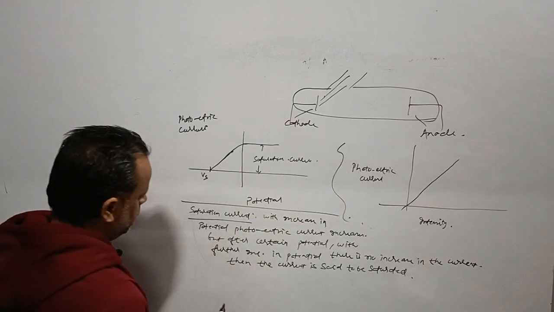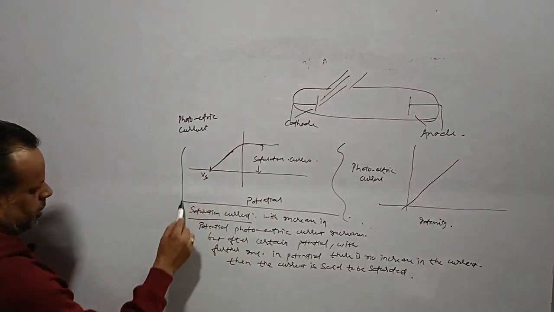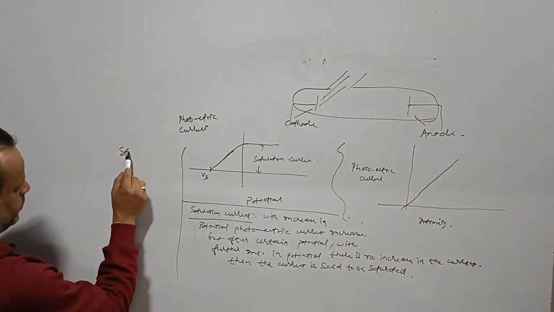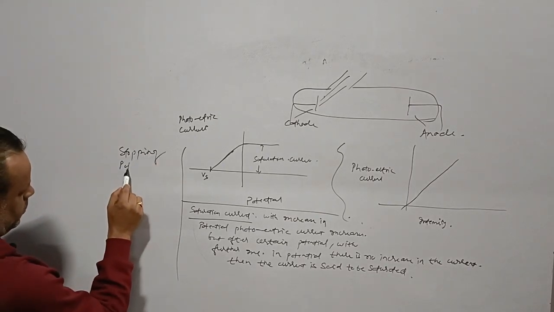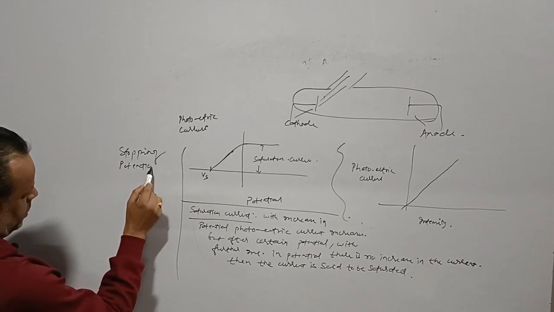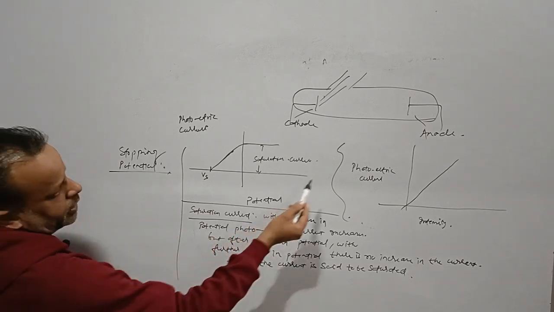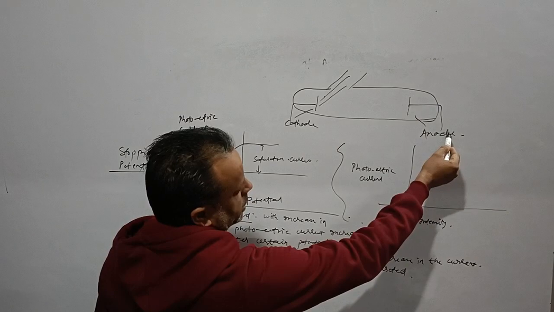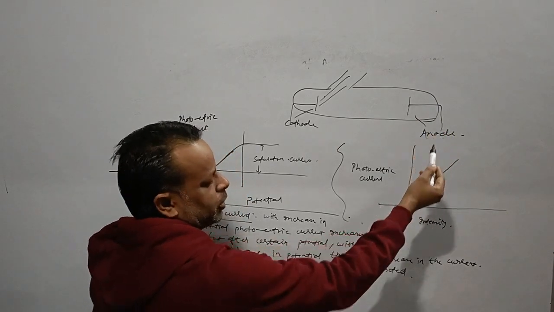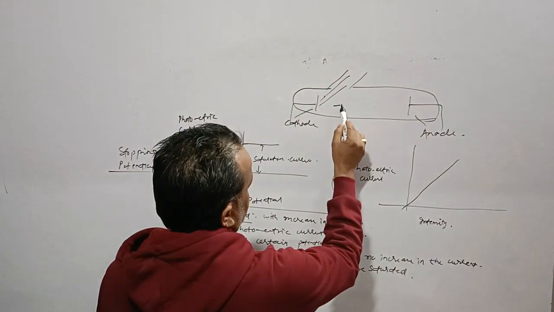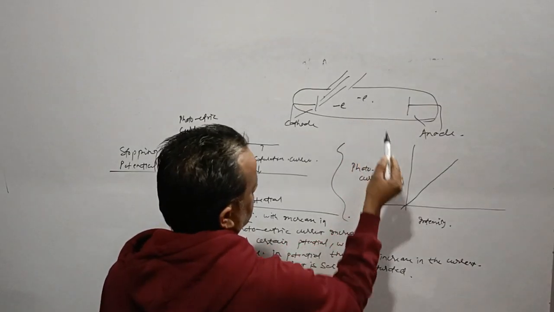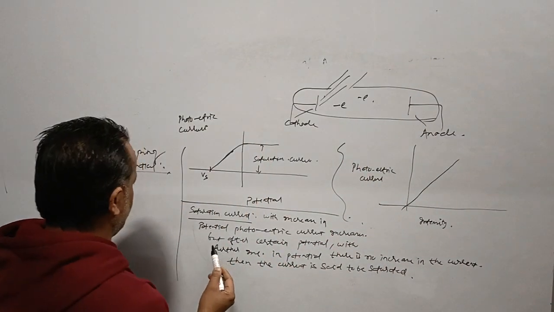Then comes stopping potential. What is that? See over here, let us suppose we connect a certain negative potential and the anode becomes that much negative, that is, it is not able to attract electrons toward itself. That is stopping potential. We will see how to define it.